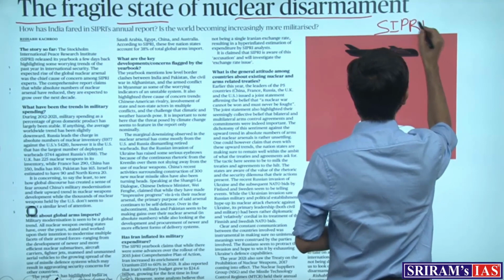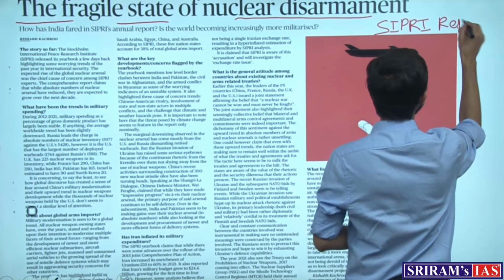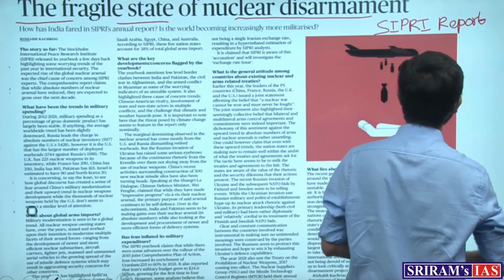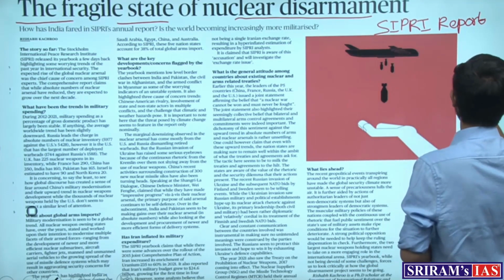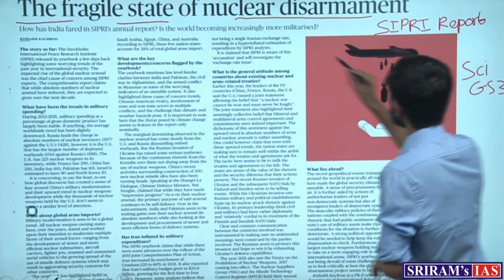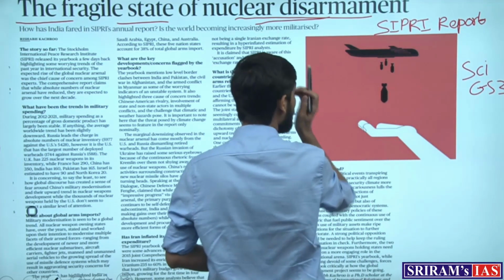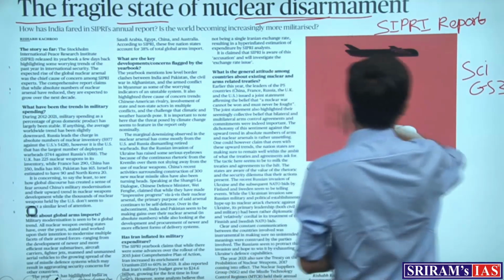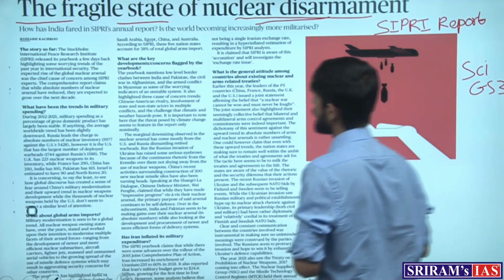What is this organization? What kind of report does it bring? We'll talk about that. This article becomes important for us from the point of view of science and tech in GS3, where we study nuclear technology, right? And it also becomes important with respect to all the organizations from the perspective of GS2.